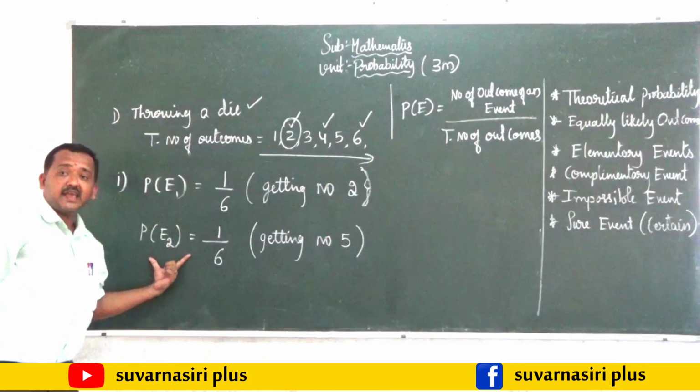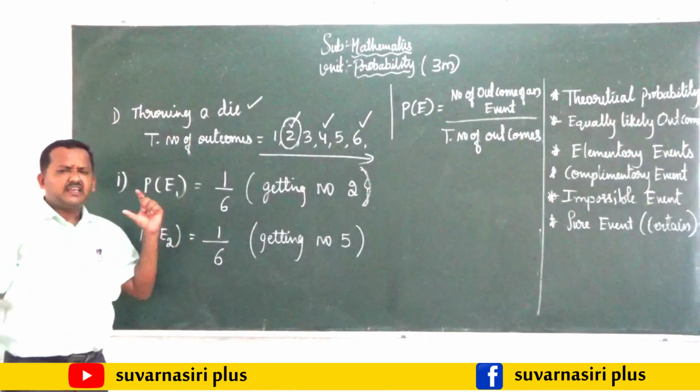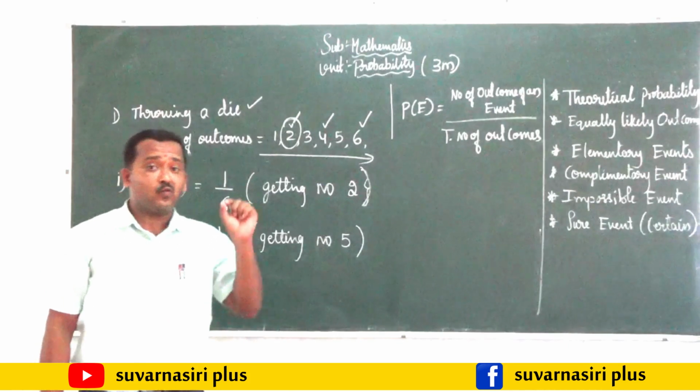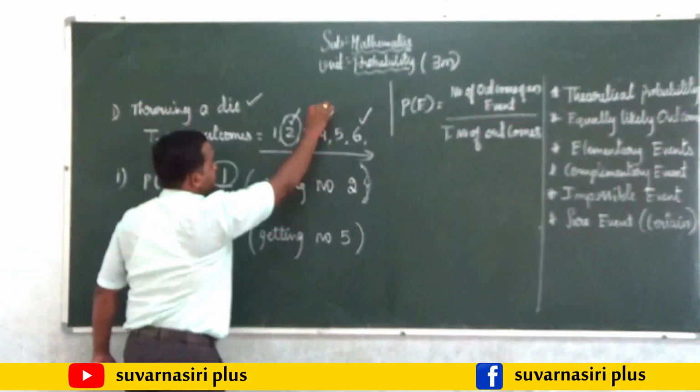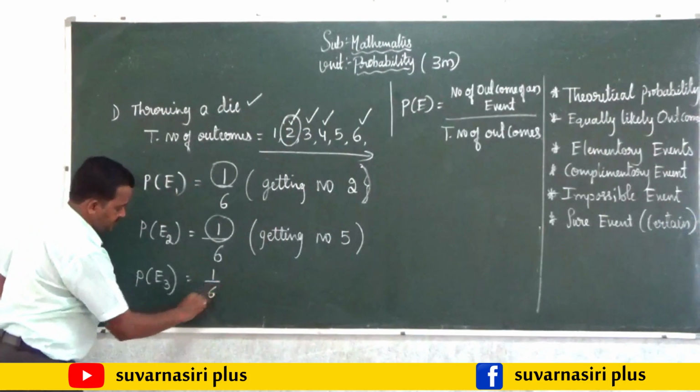These are called elementary events. In that you have to observe one point. What is that? The probability of getting number 3 is also 1 by 6. If I take the fourth probability, the probability of getting the number 4, that is also 1 by 6.